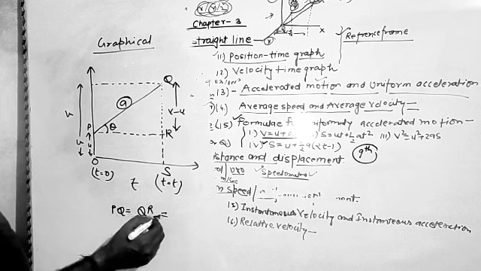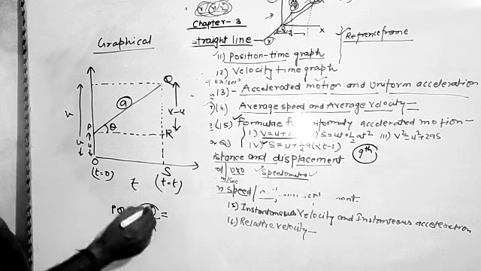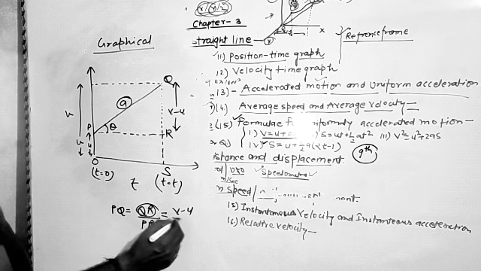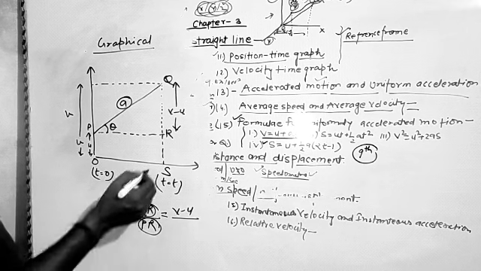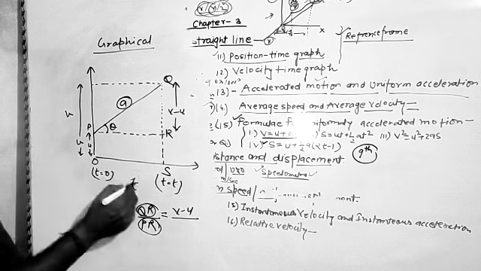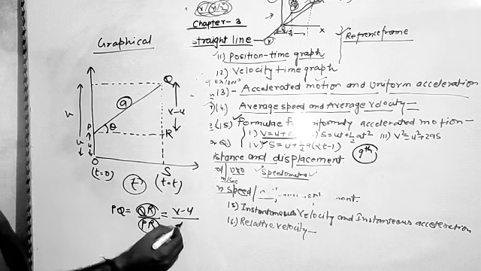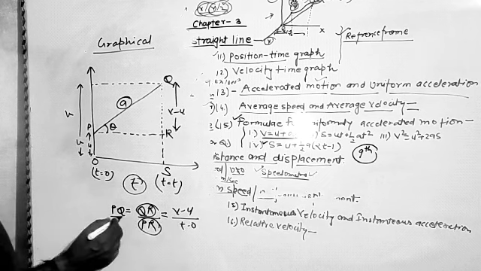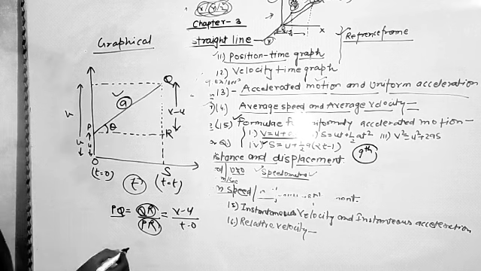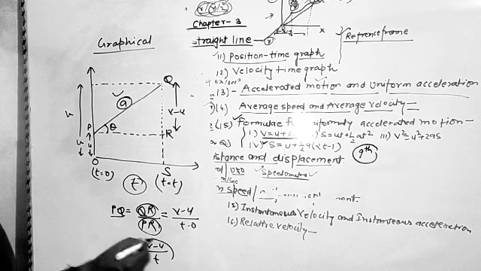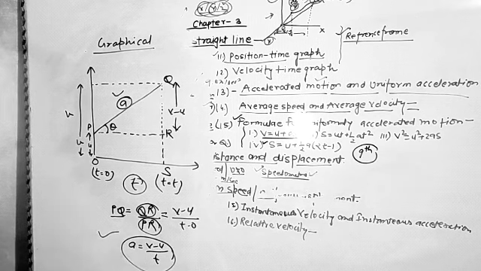So in place of QR we put v minus u, and PR is t minus 0, that is t. PQ is the slope and that shows acceleration. So acceleration is equal to v minus u upon t. This is the first equation of motion by the graphical way.